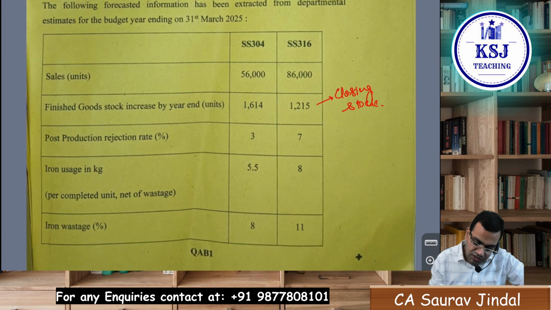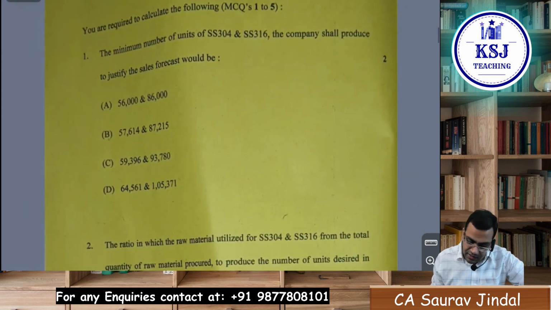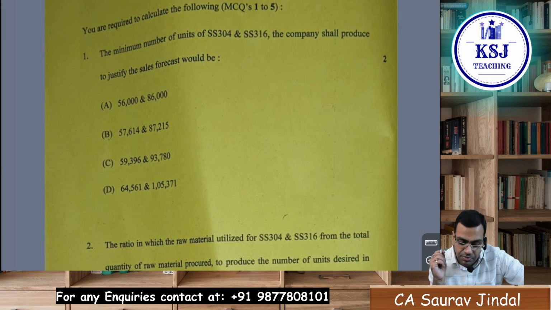Right, then post-production rejection rate is 3 and 7%. Iron usage in kg per completed unit, net of wastage. Iron wastage is given 8 and 12. Right. So after that, he asks the minimum number of SS304 and SS316 the company shall produce to justify the sale forecast. That means the number of units to be produced.